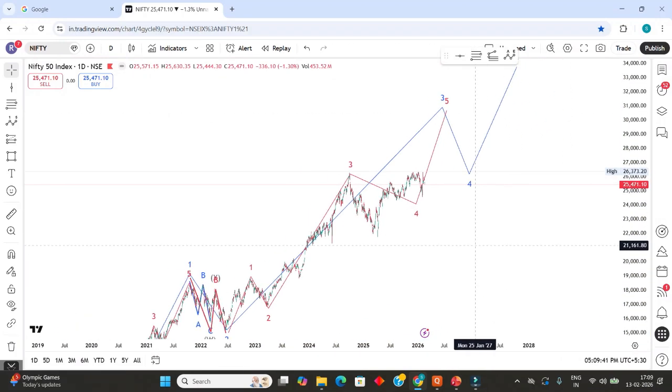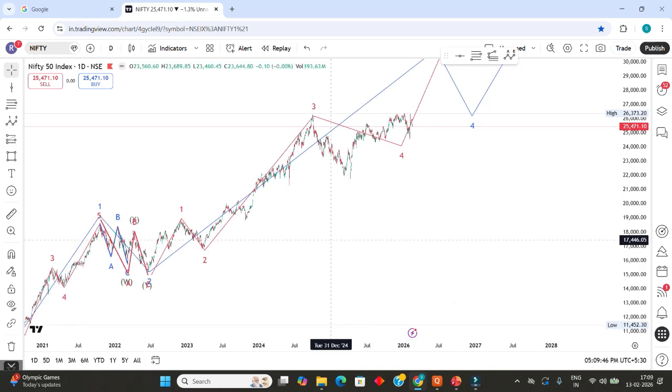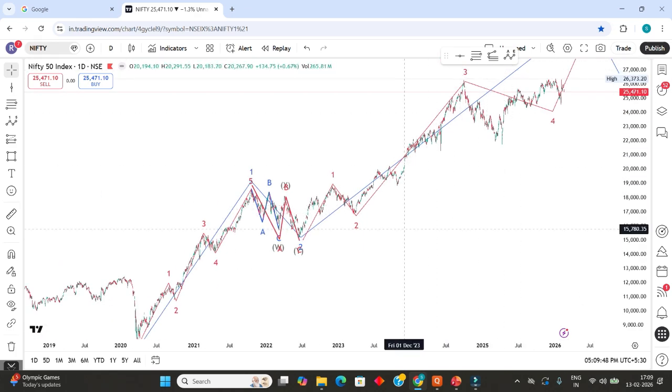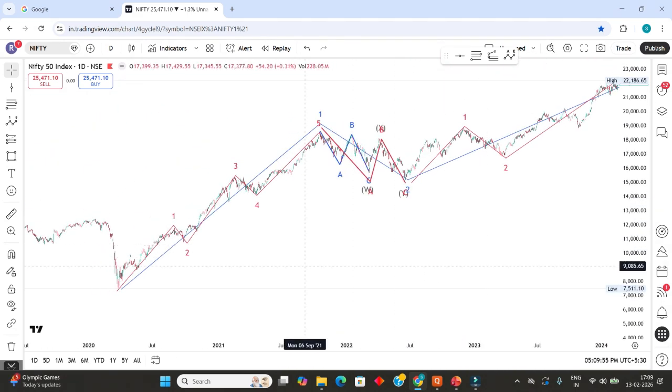Okay, so my intention is just to show you the movement. This one we will study in our daily analysis. Whatever we study in class, we will study there. Okay, again we will study this wave 1.